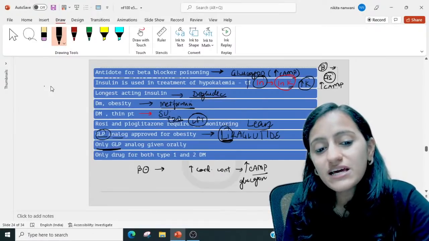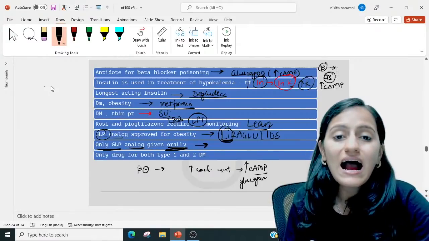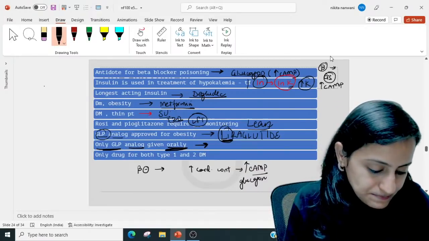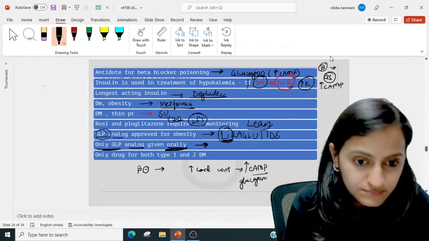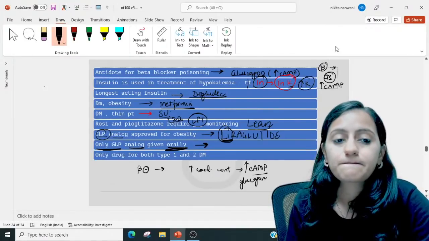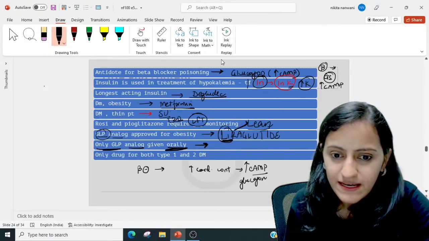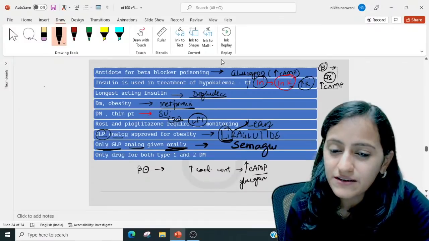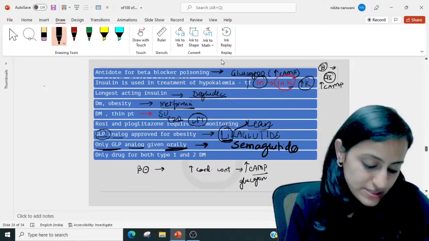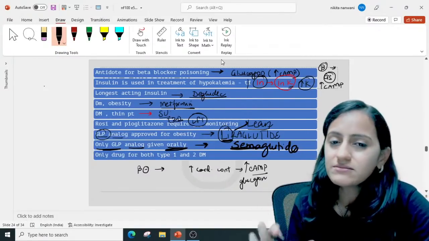Which is the only GLP analog which is given orally? We said that GLP analogs are given subcutaneous. Which is the only GLP analog which is given orally? It is semaglutide. That is your semaglutide which is given orally. Remember, semaglutide is in its sema, that is oral.